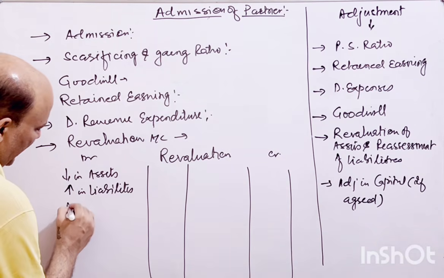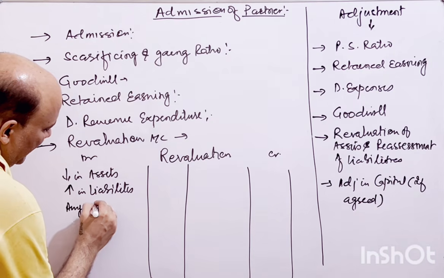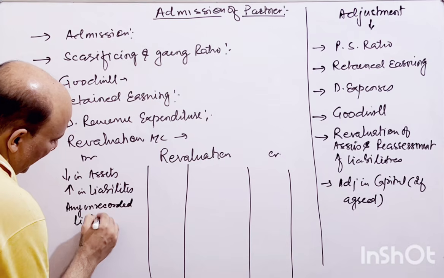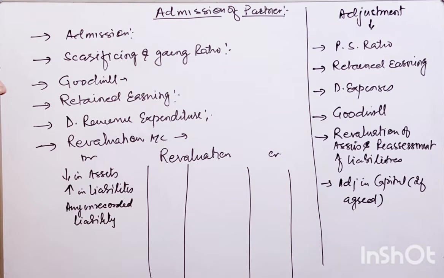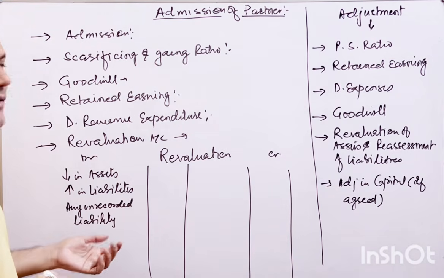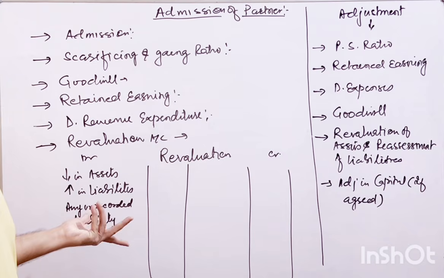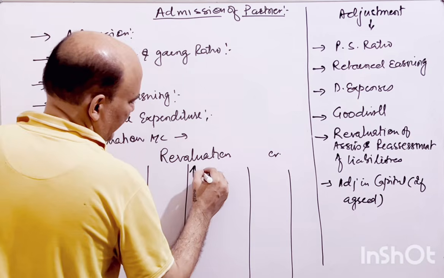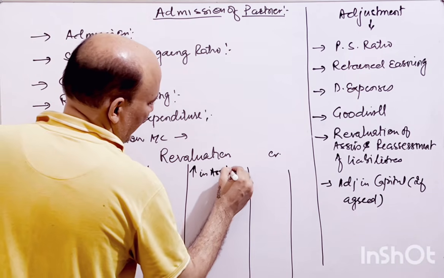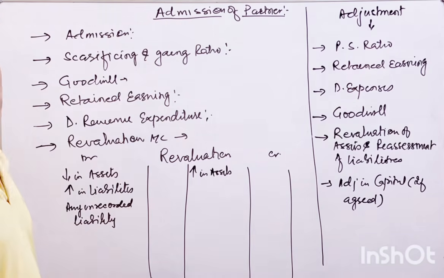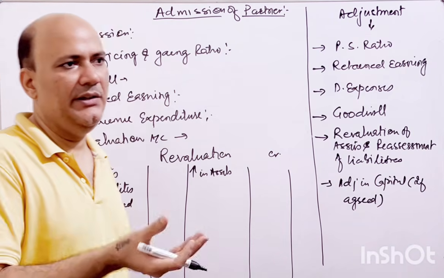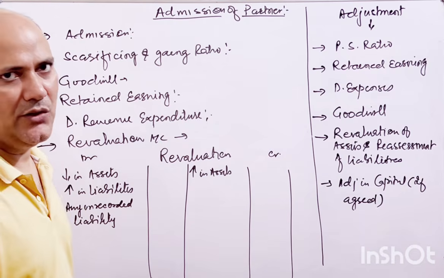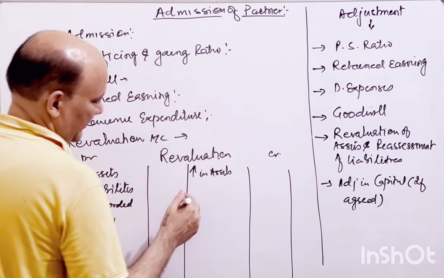And any unrecorded liability, if you forget to write it in the books of account, you have to recognize right now, so that is also a loss to you. And here, increase in asset: any asset whose market value has increased. Land purchased for 10 lakh, now worth 20 lakh rupees, so you have a gain of 10 lakh rupees, so that will appear over here, right?